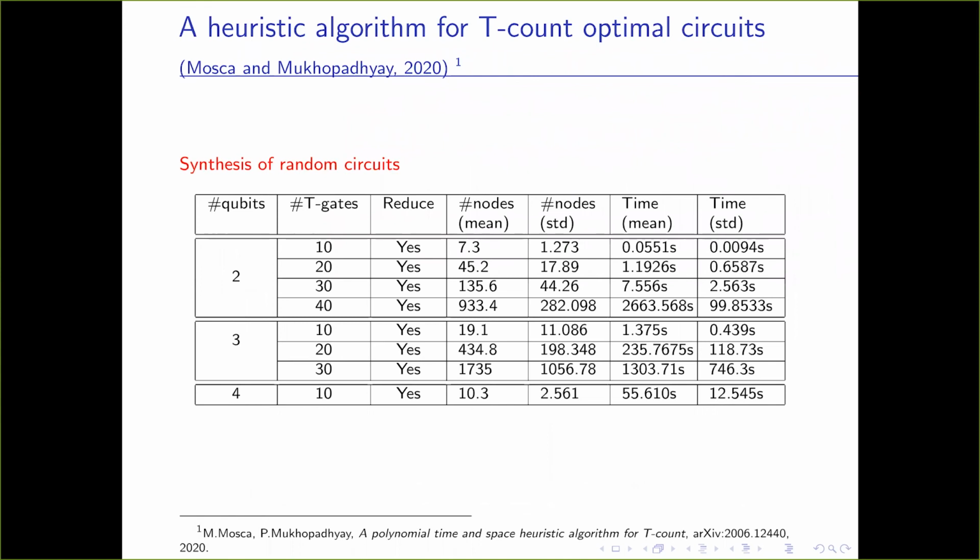We also synthesized some random circuits, 2, 3, and 4-qubit circuits with number of input T gates up to 10, 20, 30, and 40. Our output circuit had fewer T gates than the input circuits. Since no algorithm before us can optimally synthesize such huge circuits, we cannot verify whether our results are optimal or not. But since it reduced the T gates, it's a good indication that our conjecture is correct, and we are able to obtain optimal circuits in many or most cases.